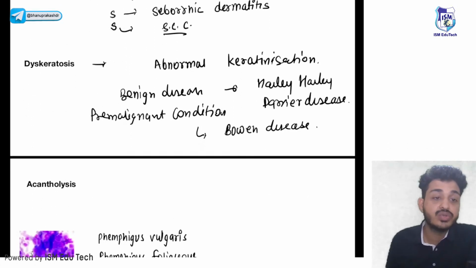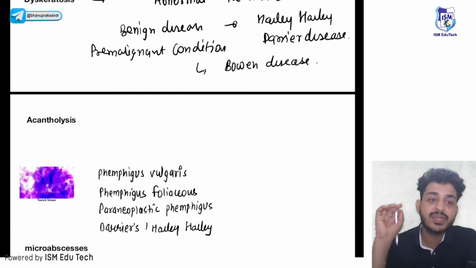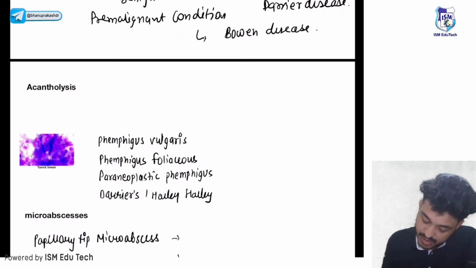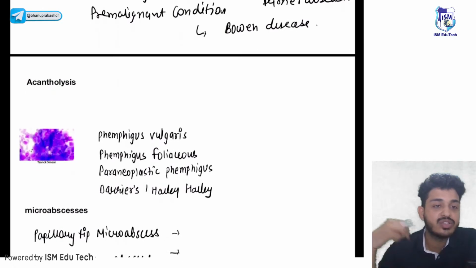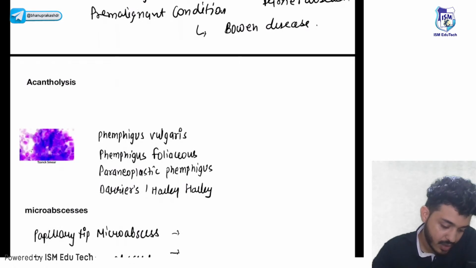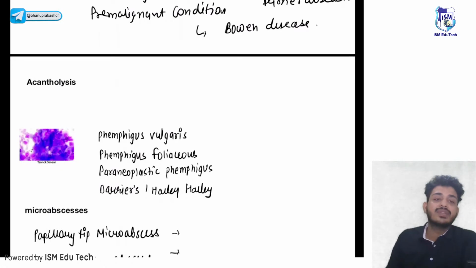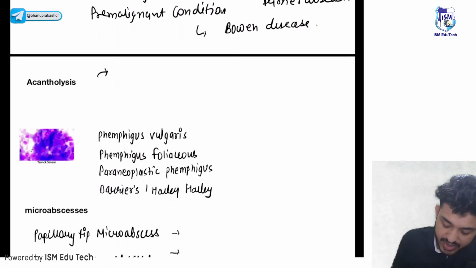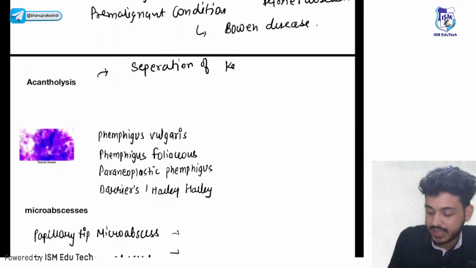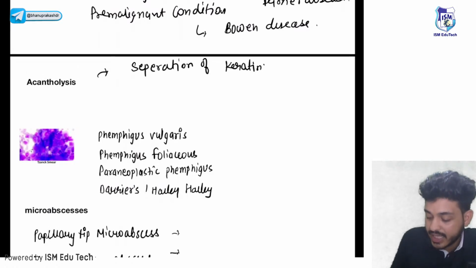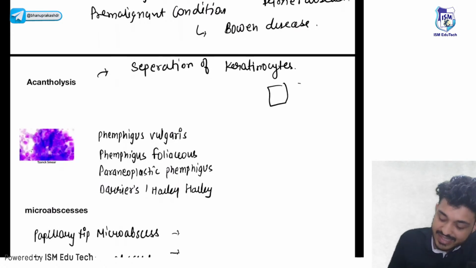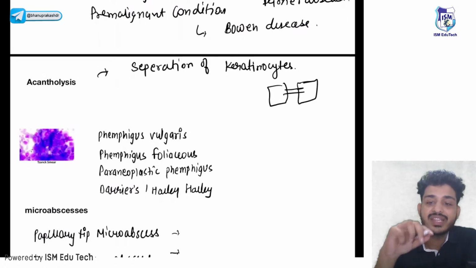Till now we have seen two things. The next thing is acantholysis. What is the meaning of acantholysis, guys? Wherever you are, just try to speak with me so that you can remember for a longer period of time. Very good. Acantholysis means the separation of keratinocytes. Look here guys, this is a keratinocyte. Both of them are bound together with the help of desmosomes.